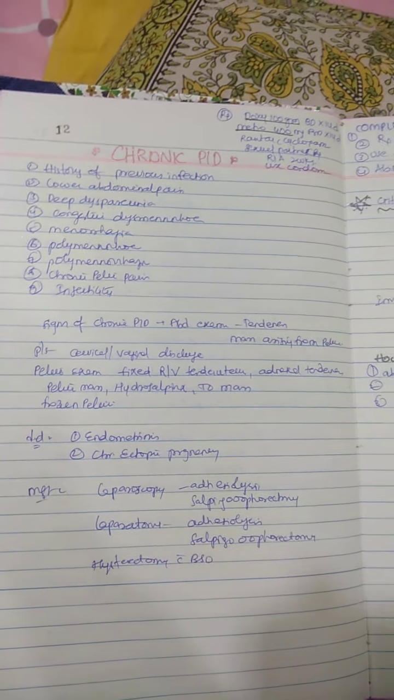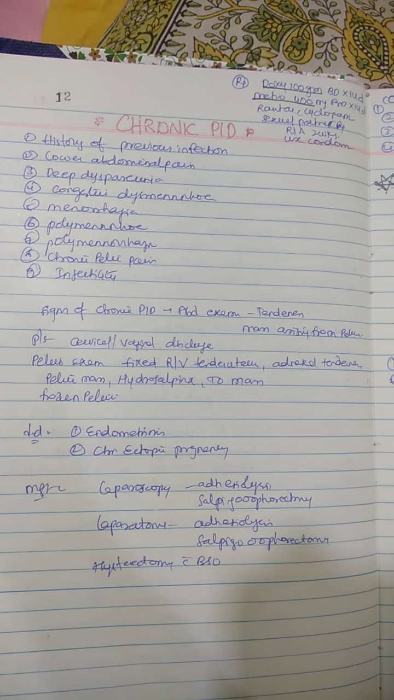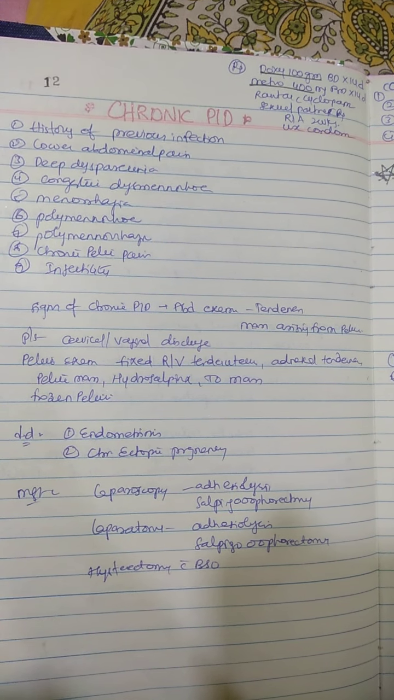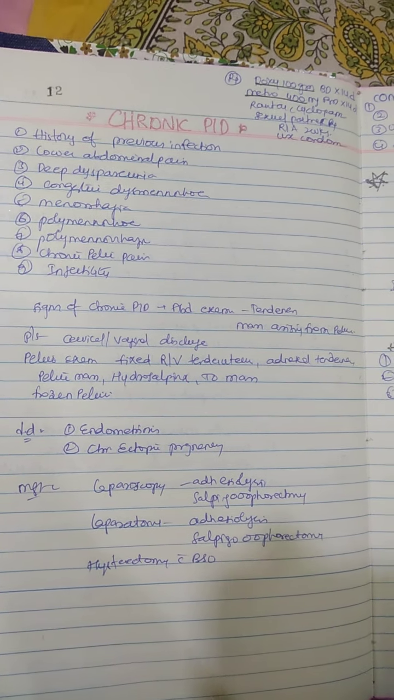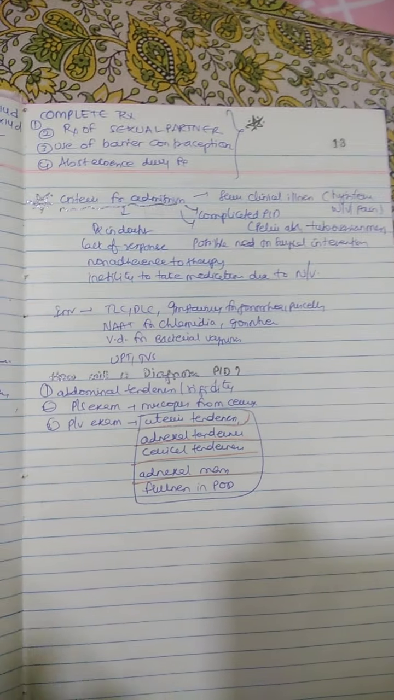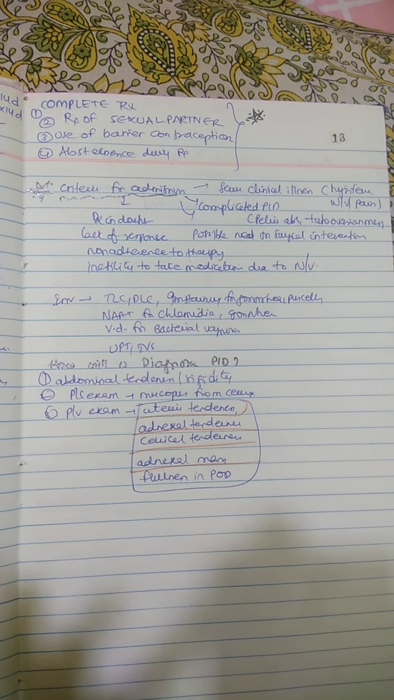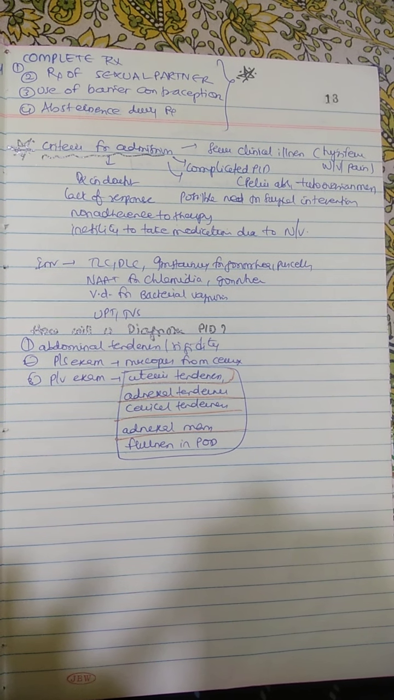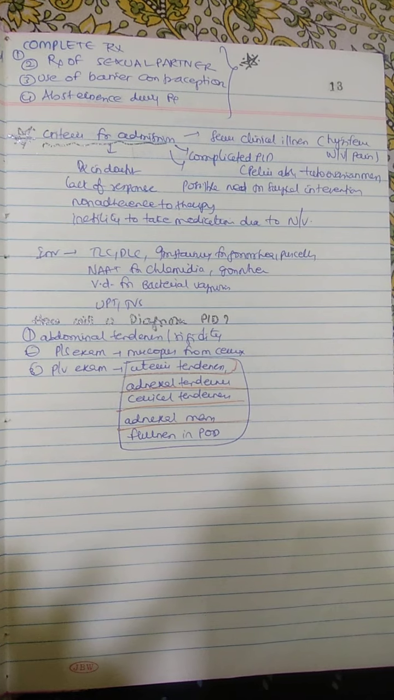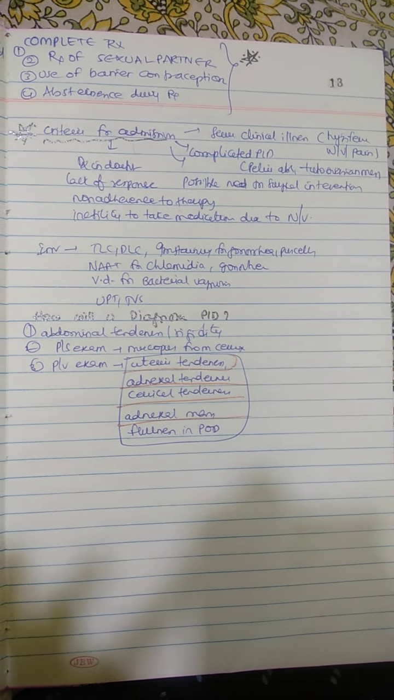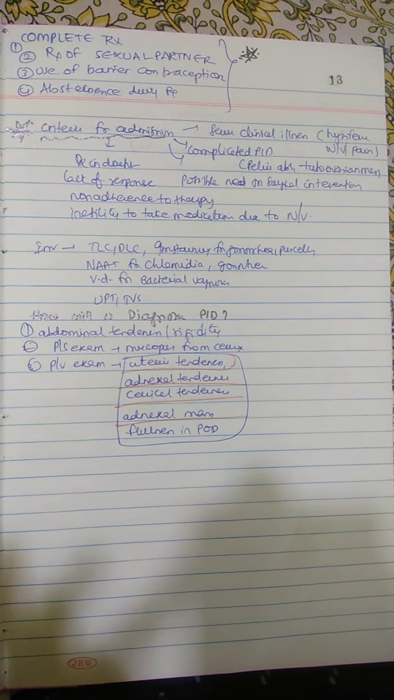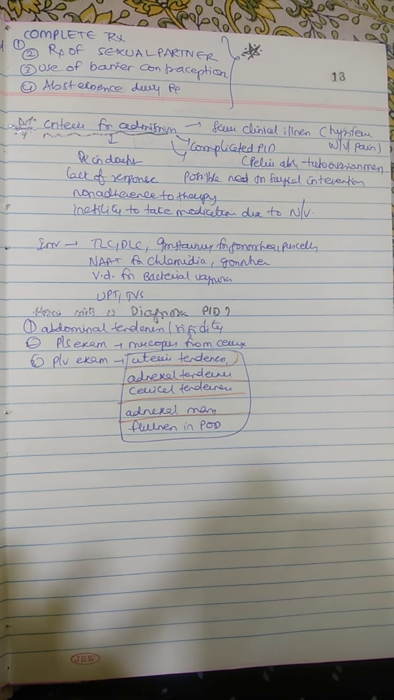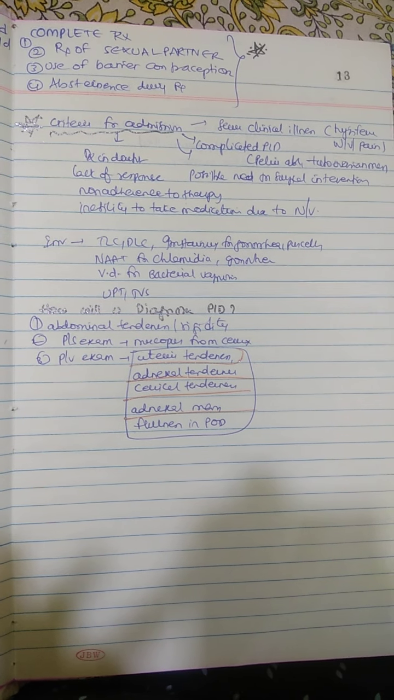Management includes the laparoscopic adhesiolysis, salpingo-oophorectomy, and laparotomy includes the adhesiolysis, salpingo-oophorectomy, and hysterectomy with BSO if the family is completed. Complete treatment of the sexual partner, use of barrier contraceptives, and abstinence during the treatment is very important. Criteria for admission include severe clinical illness, complicated PID like pelvic abscess, tubo-ovarian mass, and non-adherence to the therapy, lack of a response, and inability to take medications due to nausea or vomiting.